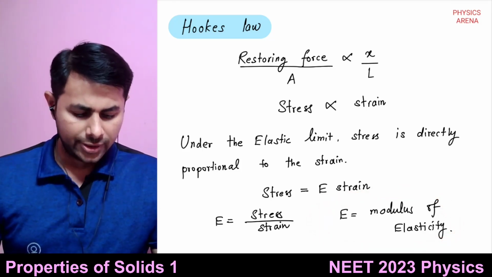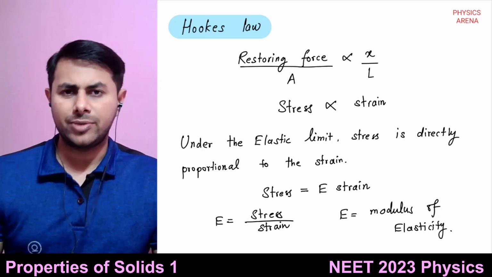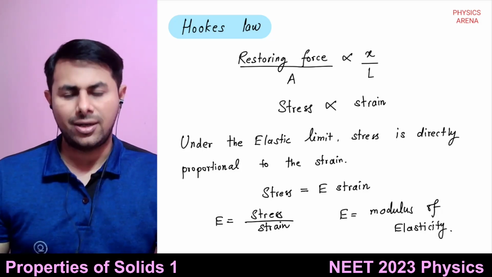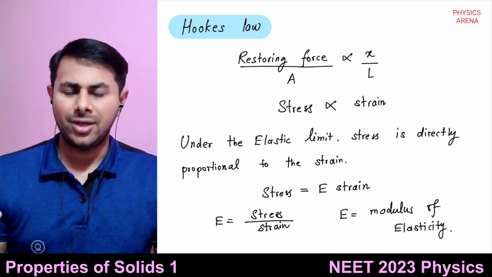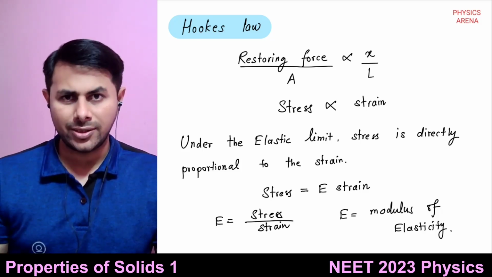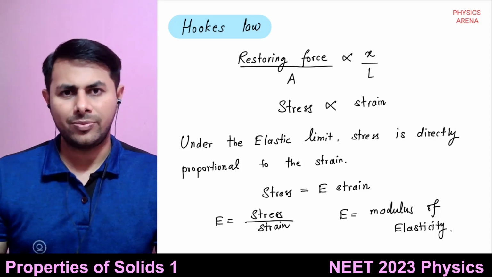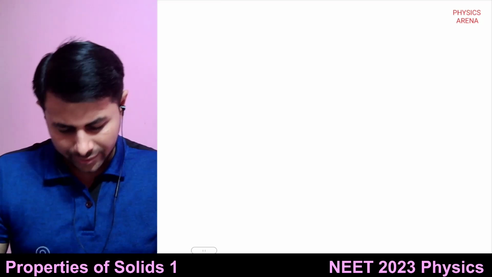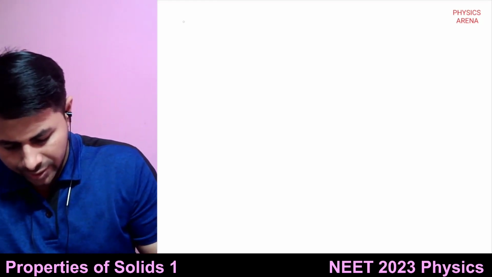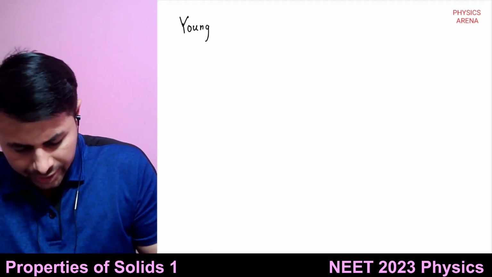Okay, so depending upon the three types of stresses and strains, there are three types of moduli of elasticity, namely Young's modulus, bulk modulus, and modulus of rigidity. So what is Young's modulus?